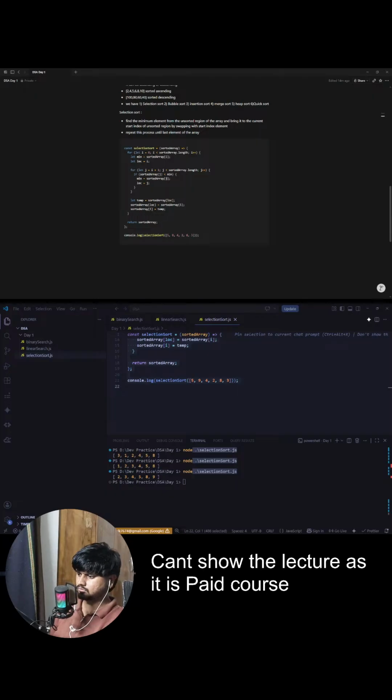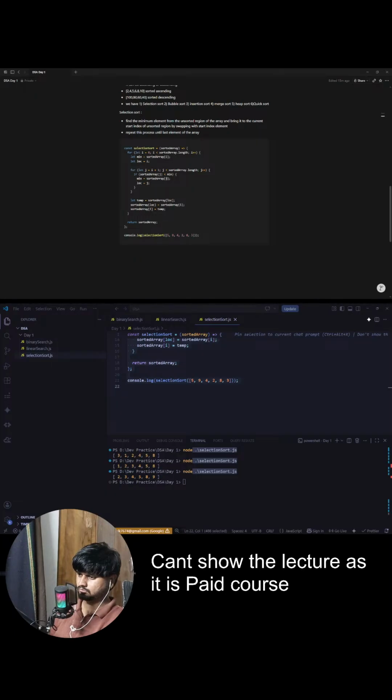Initially the complete array was unsorted, right? Unsorted is 0 to n minus 1. What is sorted? Nothing is sorted. Once the first pass is completed, we can say the last element is now sorted. In the next pass, can we say now 0 to n minus 2 is unsorted and n minus 1 to n minus 1 is sorted?